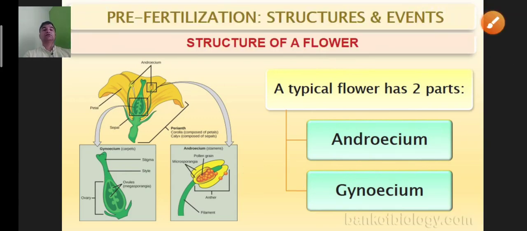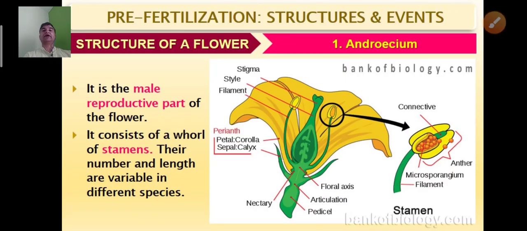First one in pre-fertilization structures is the androecium, the male reproductive part of the flower. The androecium consists of whorls of stamens. Their number and length are variable in different species. In first year you completed three families: Fabaceae, Solanaceae, Liliaceae. In those three families the number of stamens varies. If you take any angiosperm species, the number of stamens in the androecium may differ, and the length of the filament may differ.